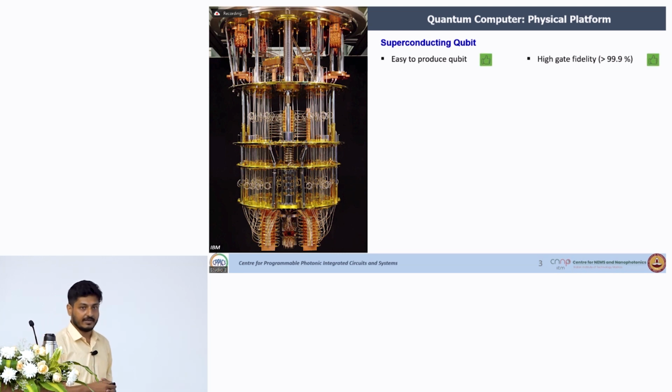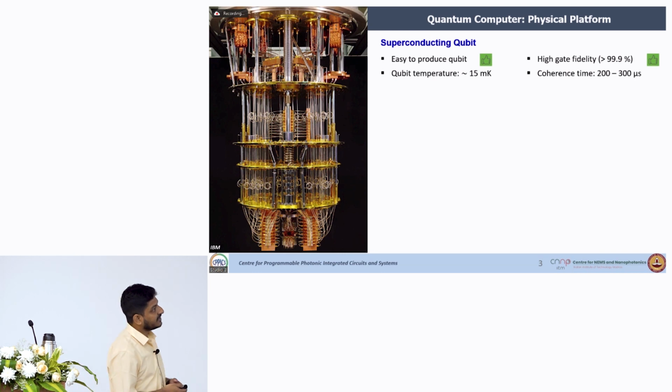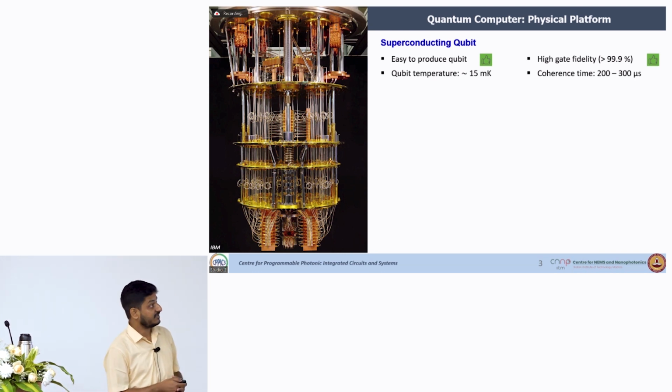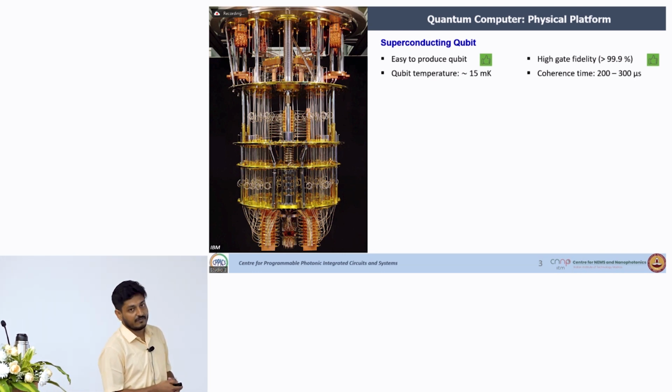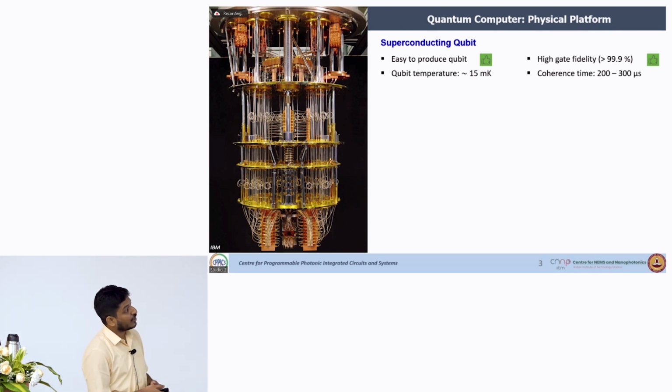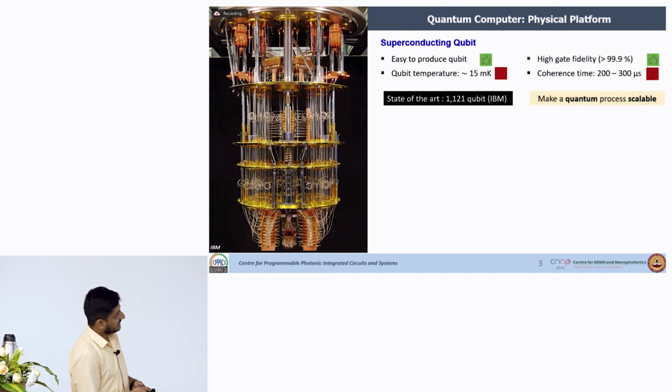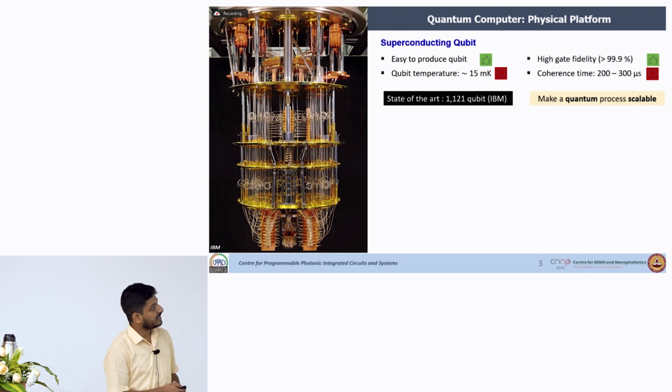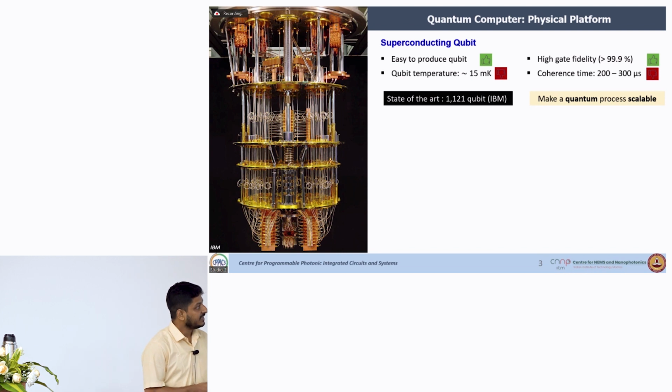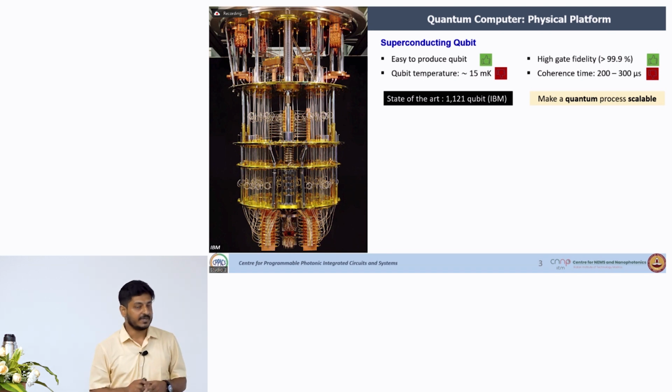because it is easy to produce qubits and they have high gate fidelity. But on the other hand, the qubit operating temperature is on the order of 15 millikelvin, which is cryogenic, and the coherence time is on the order of 200 to 300 microseconds. In spite of that, last year IBM reported a processor with more than 1000 qubits. So the challenge of this community is to make this quantum processor scalable towards more than 1 million physical qubits.